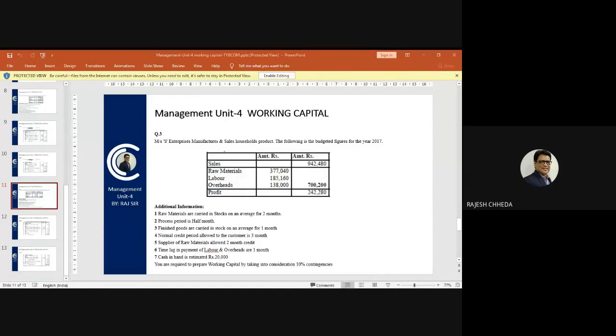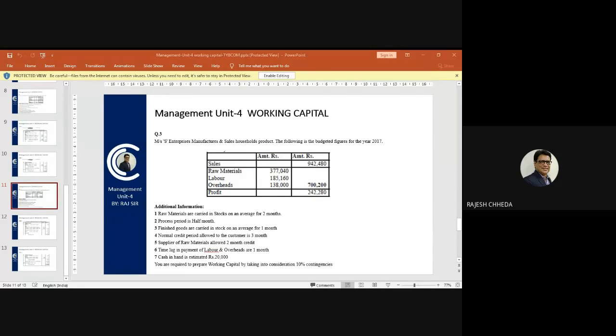multiplying that with 50% because this is work in progress. And in work in progress, you are assuming that half of the production process is over and half is remaining.